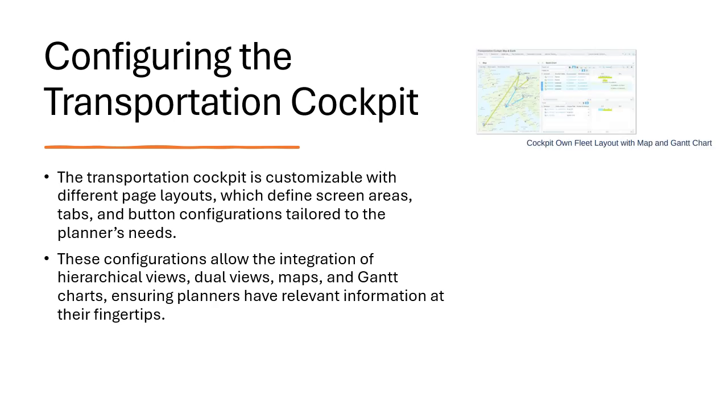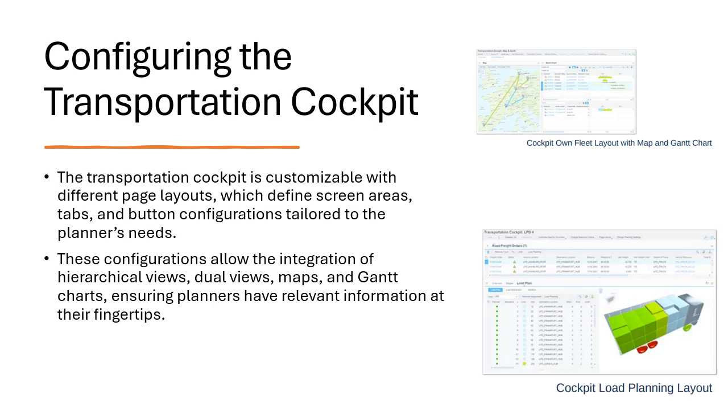So this image actually shows a cockpit setup with a map on the left, which also displays planned and unplanned fleet units. On the right we can see the Gantt chart, which shows the planned fleet units in the upper part, while the truck utilization is shown in the lower part. This layout is useful for fleet managers, who oversee transportation resources like trucks.